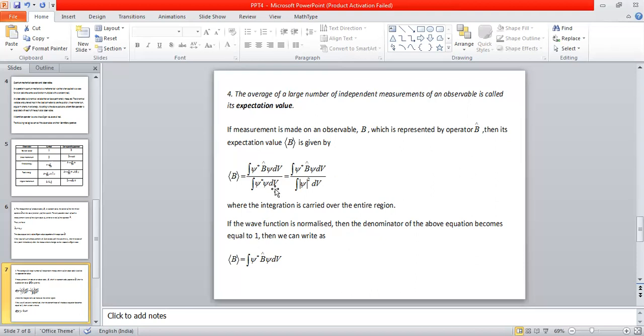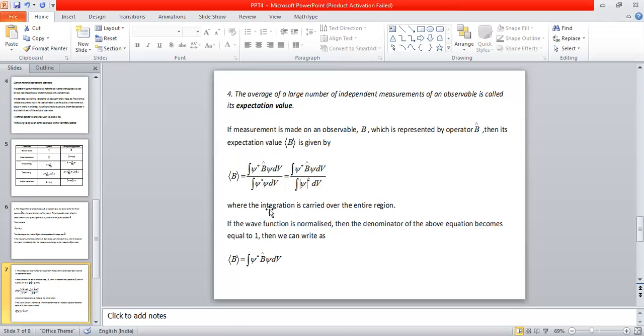This is the mathematical definition of the expectation value of the observable B. The numerator can be written as psi star B cap psi dV, whereas the denominator is nothing but the absolute square of the wave function.